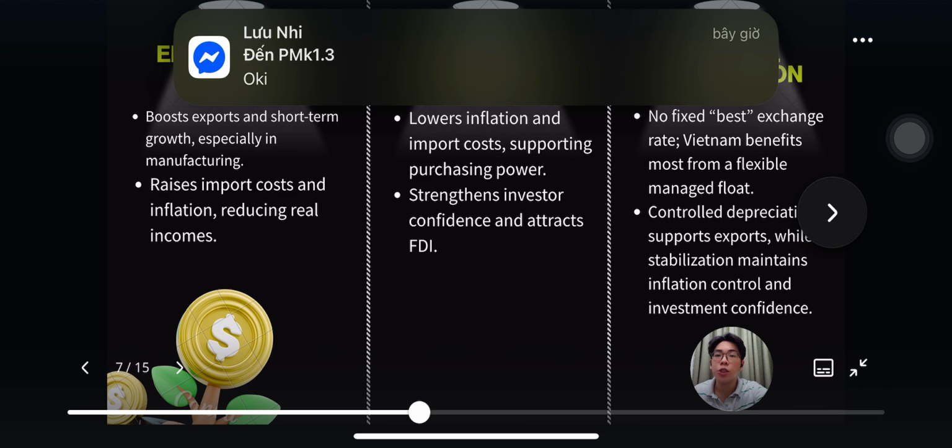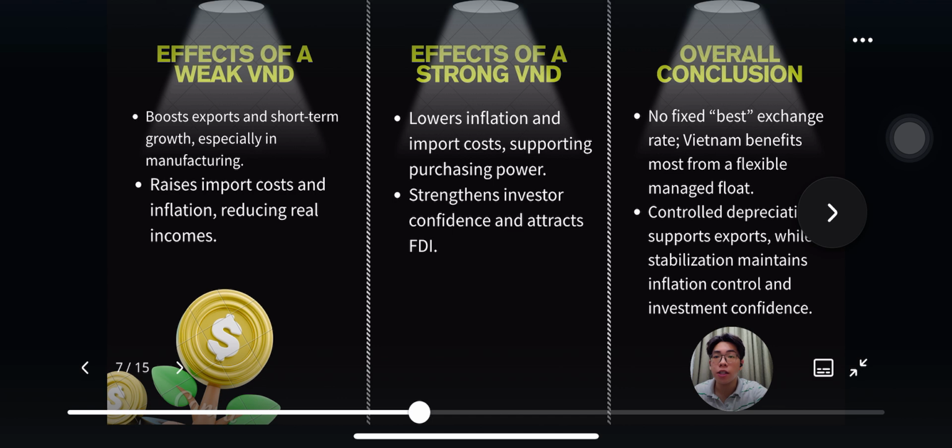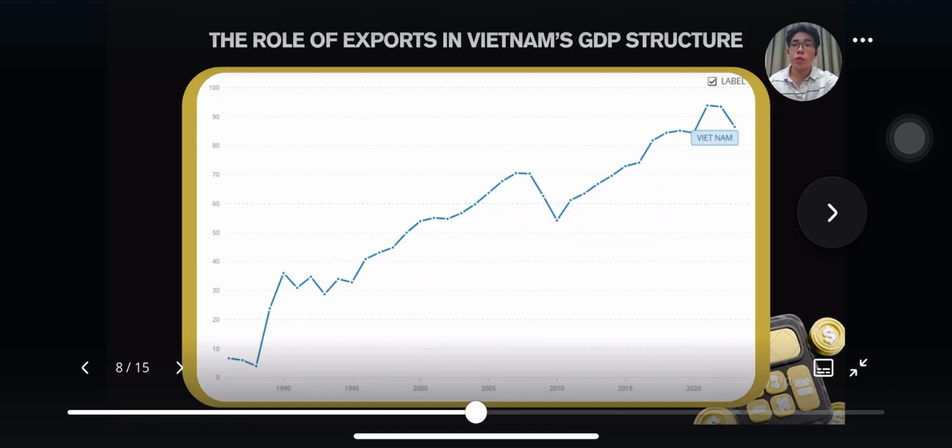However, keeping the currency too strong for too long may reduce export competitiveness. So Vietnam faced a clear trade-off, and this is why we don't target one direction. Here, we can see from the charts that the movements in the exchange rate generally correspond with a change in GDP growth. Periods of sharp depreciations often coincide with a temporary slowdown, mainly because of higher import prices and inflation pressure. Meanwhile, years with more stable exchange rate management tend to align with stronger and more consistent economic growth. This reinforces the idea that stability matters more than the level of the currency.